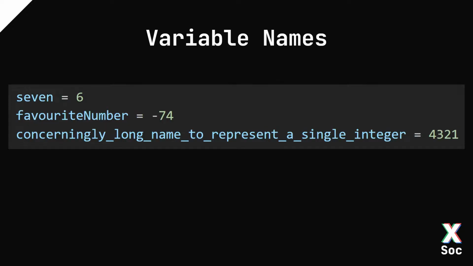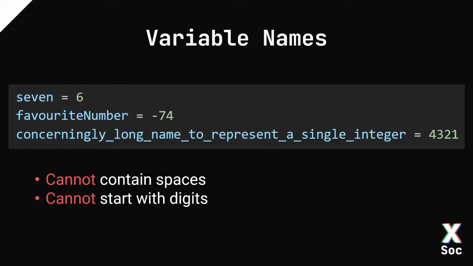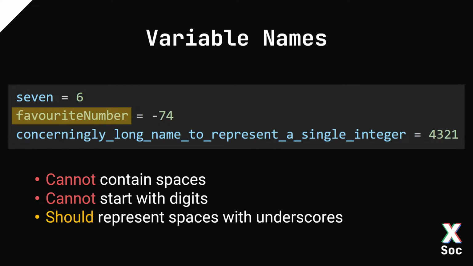I mentioned that variables have a name. There are many different ways to write these names, but there are rules. Firstly, the name cannot contain any spaces. So if you put a space in the middle of a name, then it will not know what you are talking about. Also, a name cannot start with any digits. And finally, you should represent spaces with underscores. This is mainly what we call a style convention, so you don't technically have to do this, it's just preferred.